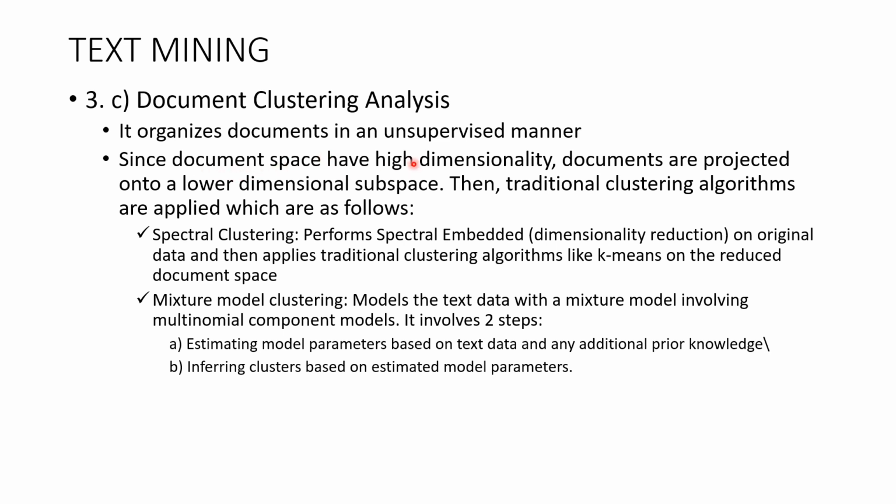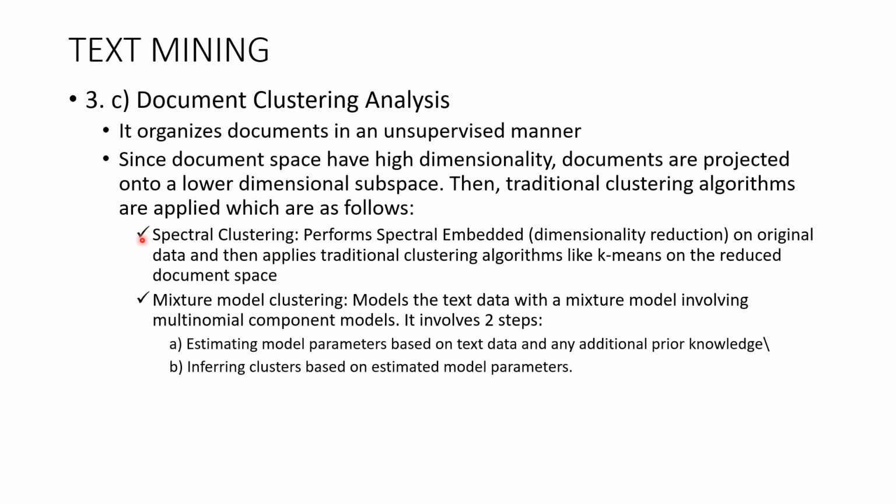So it will have multiple dimensions. First it is reduced to a low dimension and then the traditional clustering algorithms are applied. Spectral clustering performs spectral embedded dimensionality reduction on the original data and then applies traditional clustering algorithms like k-means on the reduced document space.